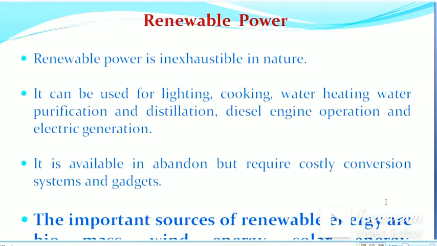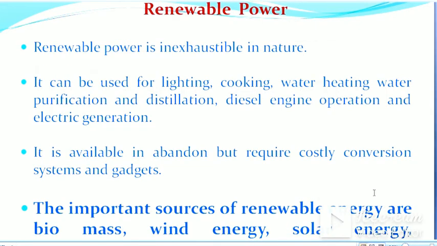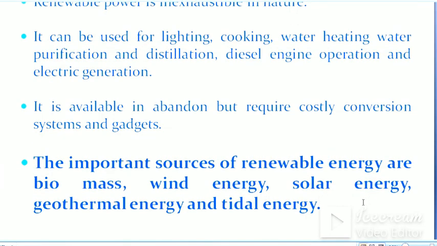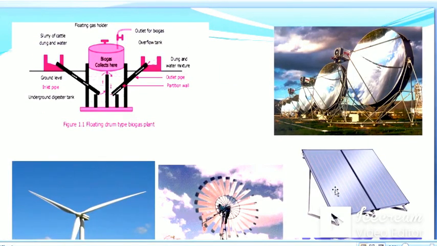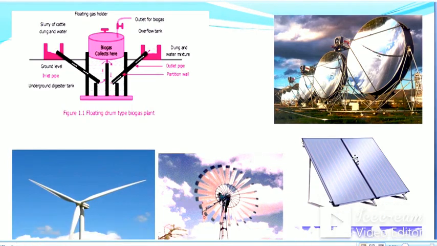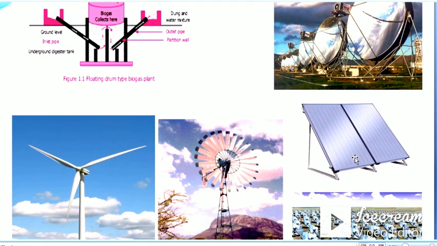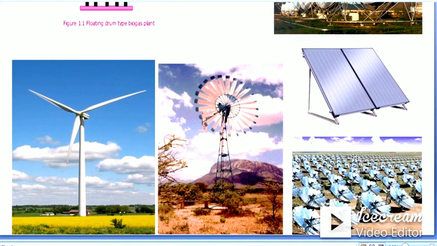It can be used for lighting, cooking, water heating, water purification and distillation, diesel engine operation, and electric generation. It is available in abundance but requires costly conversion systems and gadgets. The important sources of renewable energy are biomass, wind energy, solar energy, geothermal energy, and tidal energy. So these are some pictures of a biogas plant, some solar plants, and a windmill shown in the figure.